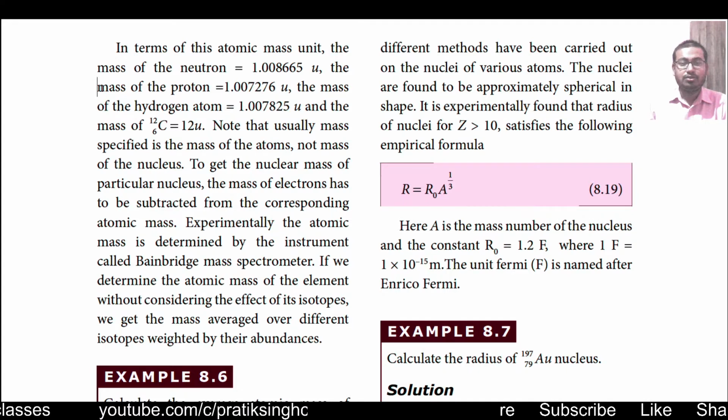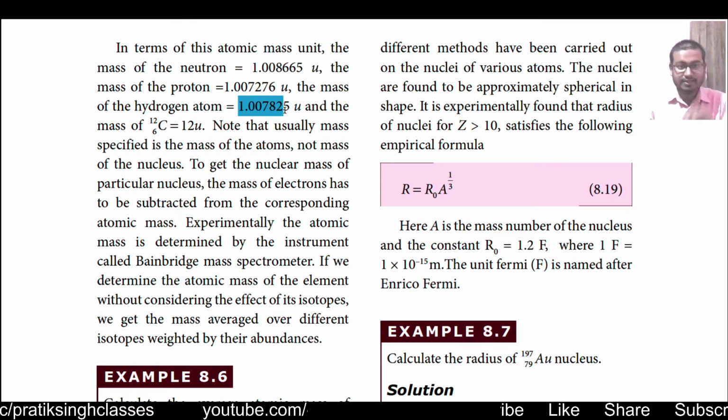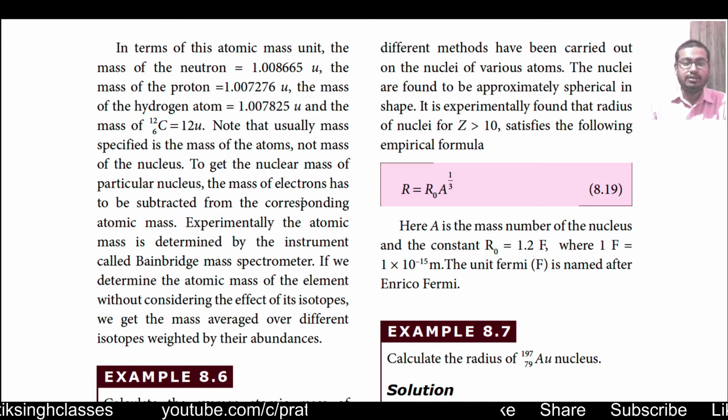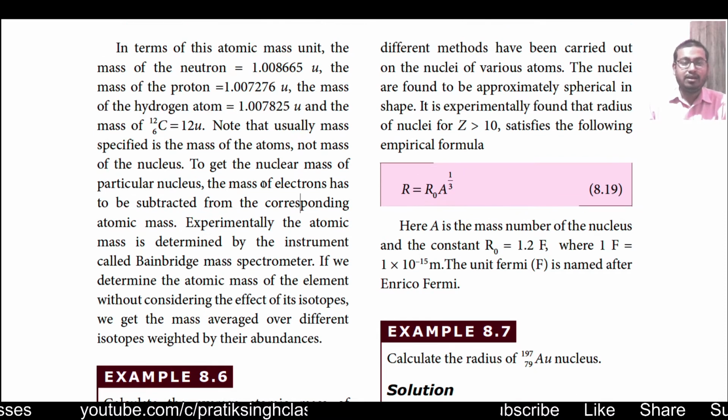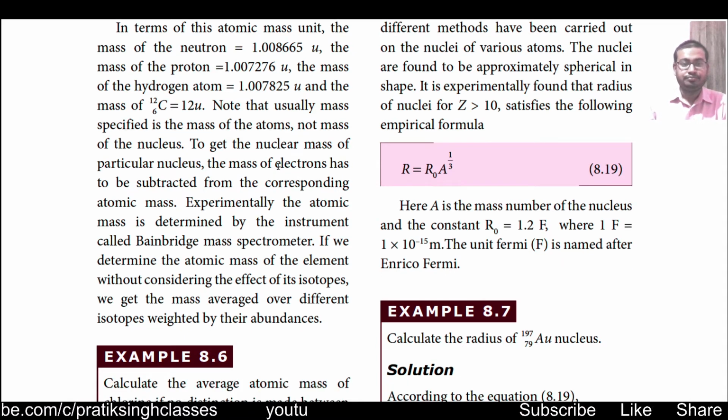The mass of a proton is equal to 1.007276 u, the mass of one hydrogen atom is 1.007825 u, and the mass of 6C12 is just 12 u. So it is easy to understand that the mass of an electron is 1836 times lesser than that of a proton.